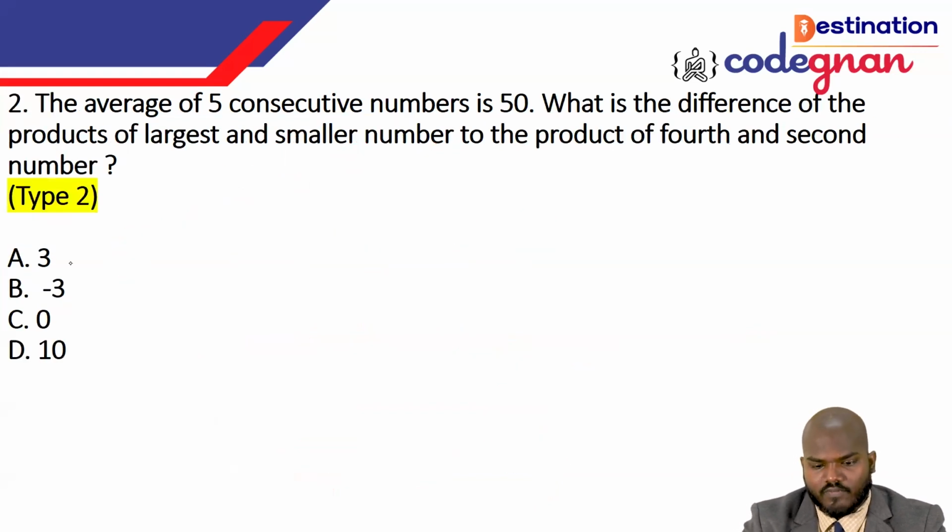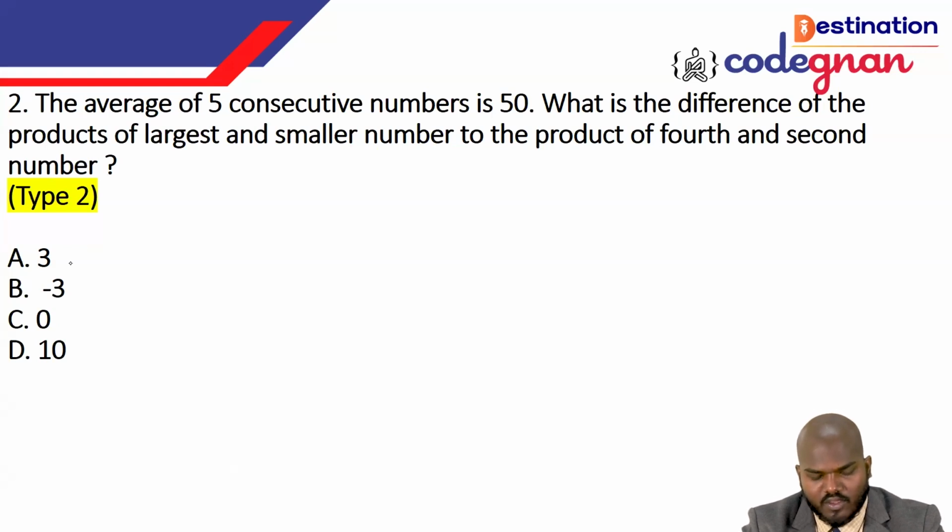I'll go for the further question which is mentioned here. The average of, again, 5 consecutive numbers. They didn't mention whether it is even or odd. They have simply given 5 consecutive numbers only. So you need to decide yourself which value to take. But guys, please kindly verify whether it is a consecutive number or not, even number or odd number. You must check that here.